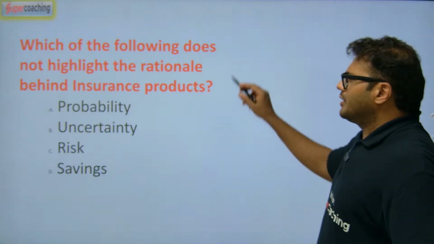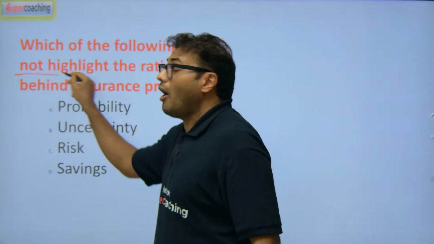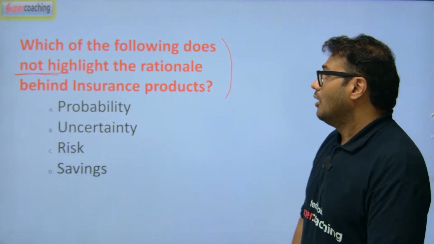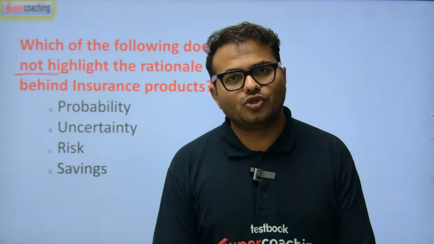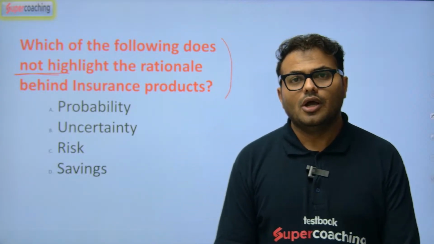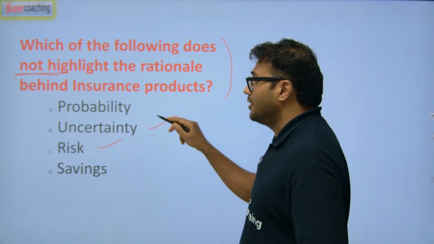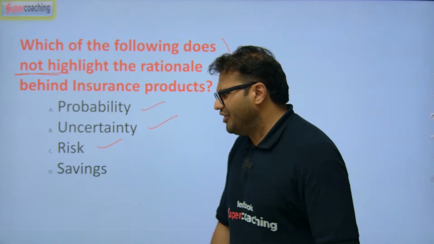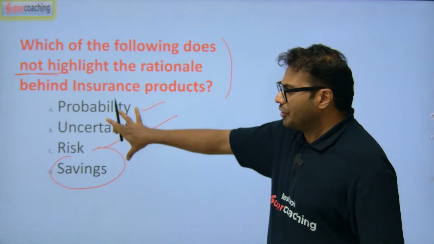Which of the following does not highlight the rationale behind the insurance product? But in India, people usually follow that as a rationale, especially for life insurance. Usually when it comes to an insurance policy, we talk about risk, uncertainty, probability. We never think about savings. But in India, when it comes to life insurance, people are not thinking about these three things.